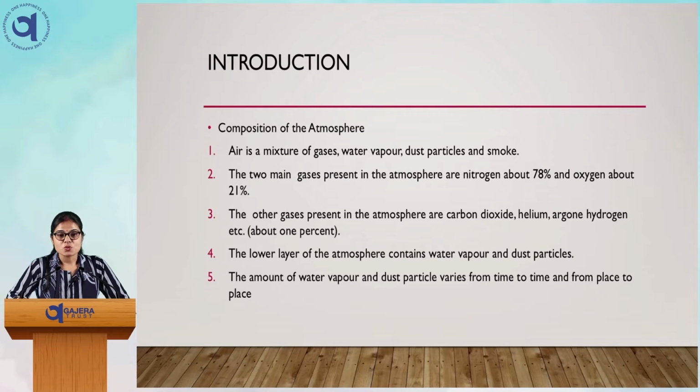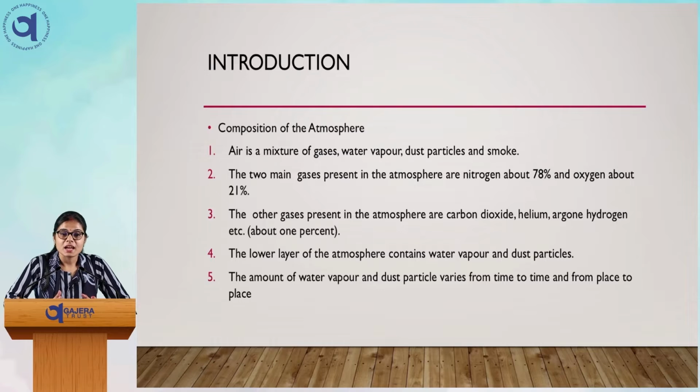And in that gas also, there are two main gases present. One is nitrogen and the other one is oxygen. Nitrogen is 78%, and oxygen is 21%. Then the other gases in the atmosphere are carbon dioxide, helium, argon, hydrogen and others, about 1% in total. The lower layer of the atmosphere has the water vapor and dust particles.